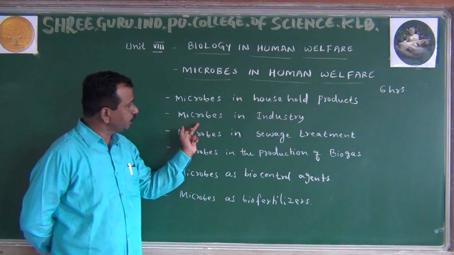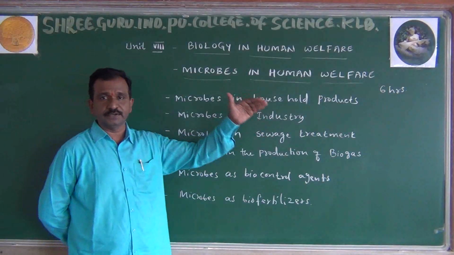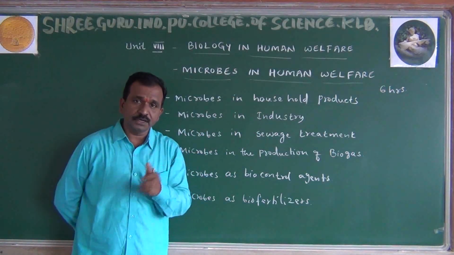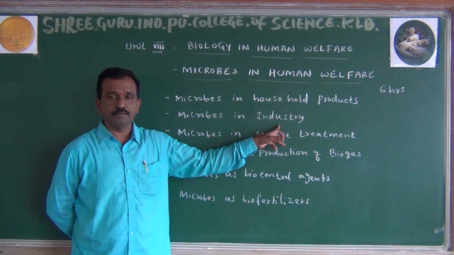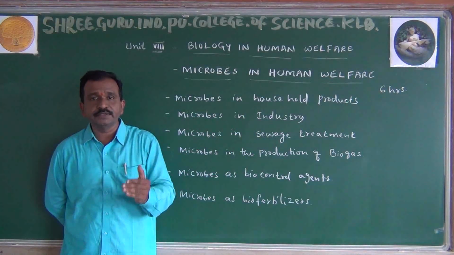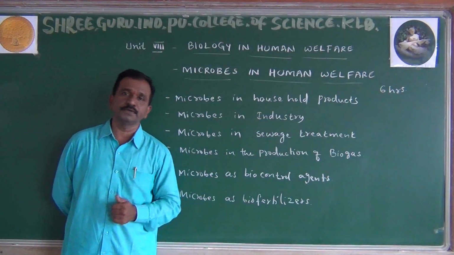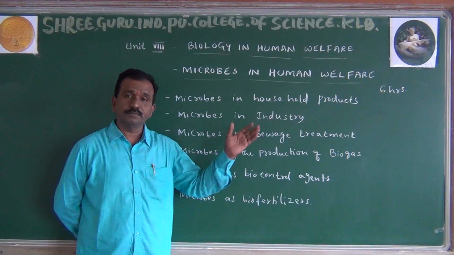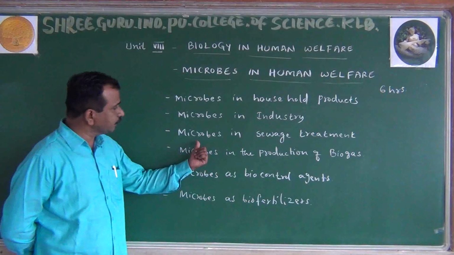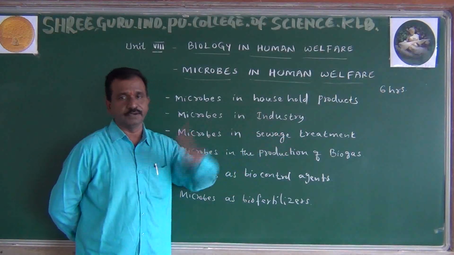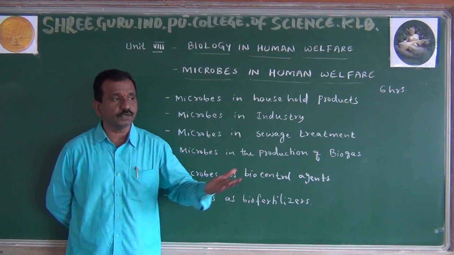Second, microbes in industry. How are these microorganisms useful in industry? They are used on a large scale, for fermented beverages, where we prepare even alcoholic substances. Apart from that, medicines like antibiotics are also prepared. Next is microbes in sewage treatment. An enormous amount of sewage water, waste water, is found.